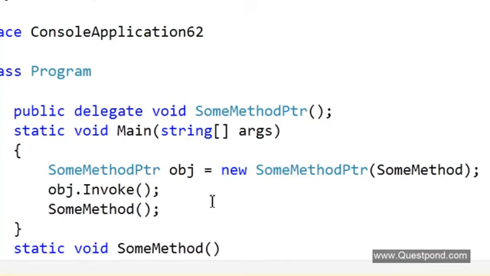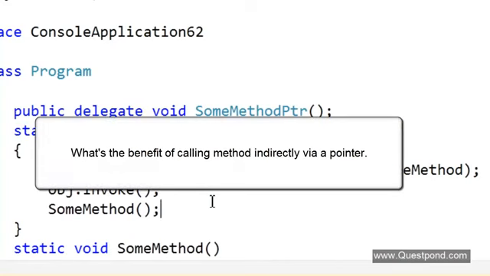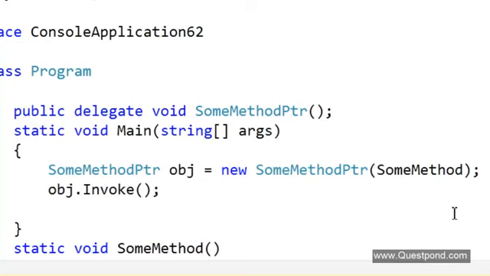So the next question to think about is what is the benefit of calling a method directly, and what is the benefit of calling a method indirectly via a delegate pointer? This is the technical understanding of delegate, but from real use, we are still not getting the answer why we need delegates. A method which can be called directly, what is the point of calling that method indirectly?